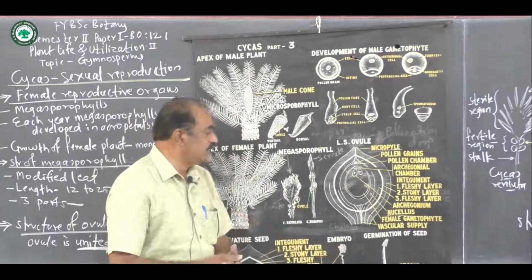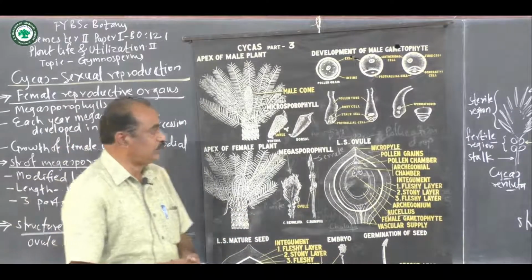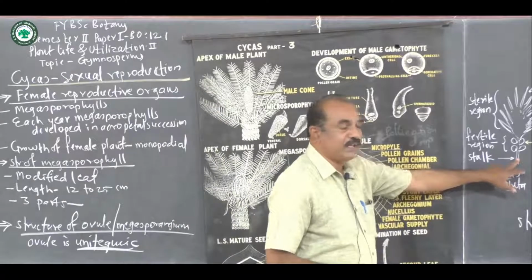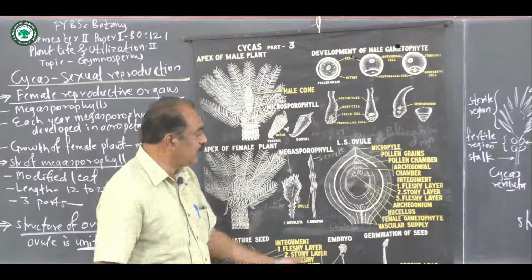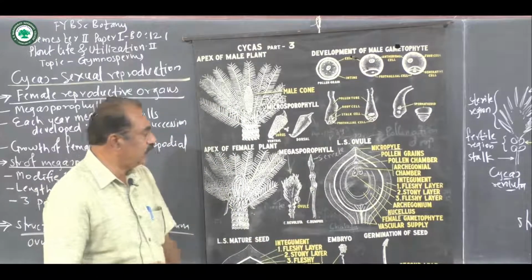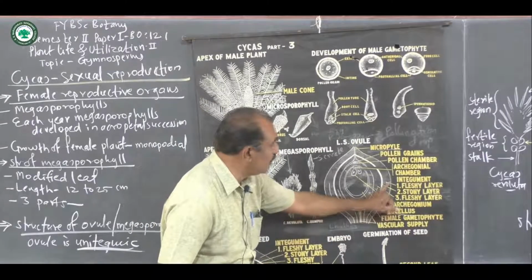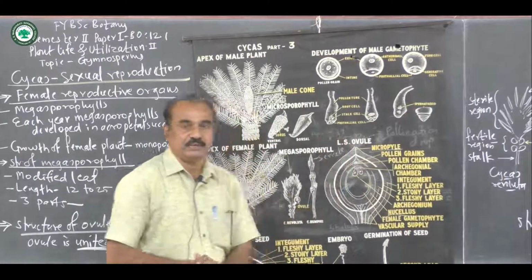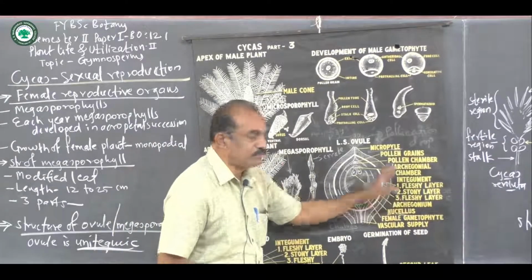At the lower side there is the vascular supply, which comes from the stalk of the megasporophyll, that means from the chalazal end. It is divided into three parts. The outermost strand enters the outer thick fleshy layer, that means food material is supplied to this layer. Another strand enters the inner fleshy layer.